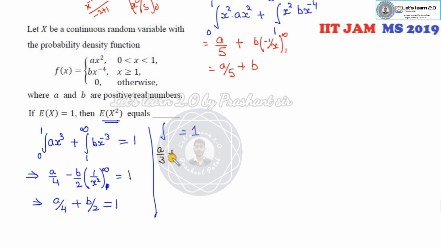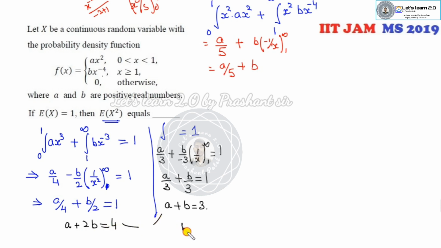Second equation, I can integrate this. It should be 1. Fine. So it's a over 3 plus, what is the integration of this? b over minus 3, 1 over x is 1. So a over 3 plus b over 3 is my 1. So from here I can say a plus b is my 3. From here I can say a plus 2b is equal to 4.